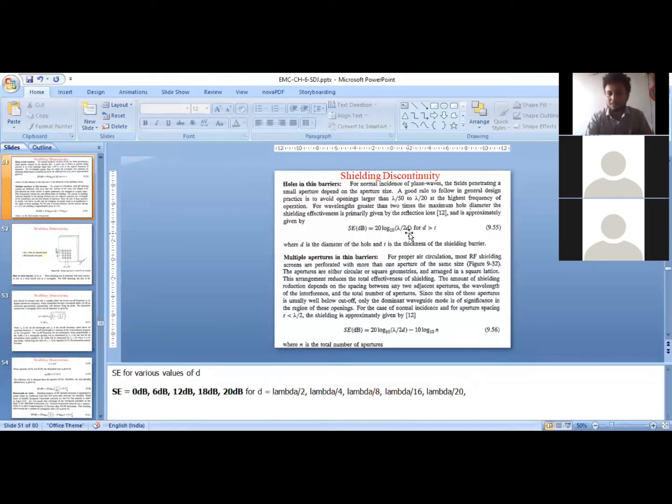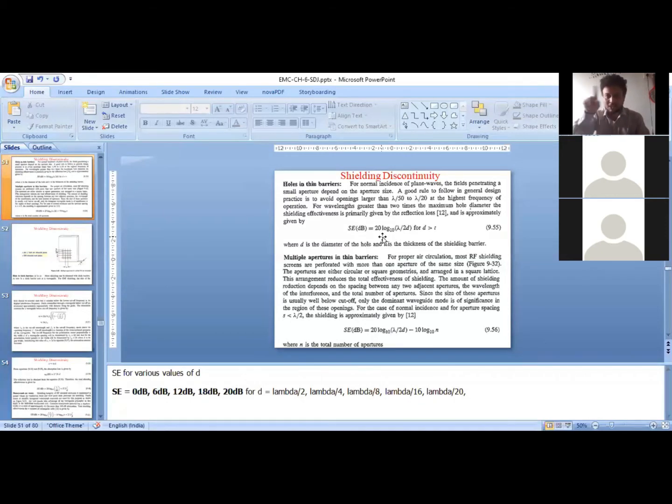When the diameter of the hole is lambda by 2, what will happen? When d is equal to lambda by 2, lambda by 2 divided by lambda by 2 will be 1. So it will be 20 log of 1, that is 0 dB. So shielding effectiveness is 0 dB. That means whatever is there on this side of the shield, everything will come out on that side of the shield, and that is going to the receiver. That means the shielding is not at all providing any protection to the receiving device when the diameter of the hole is lambda by 2.